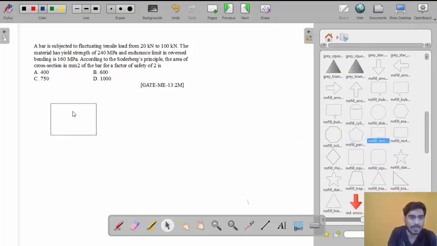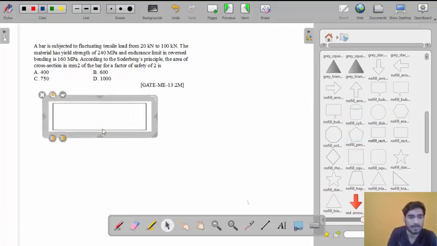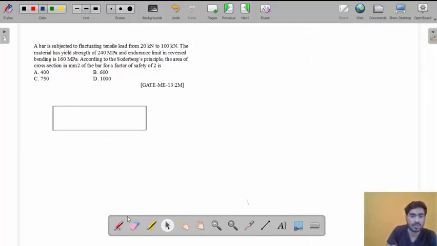Okay, so my friend, it is like this. It is a bar subjected to tensile load like this. But this load is not constant.